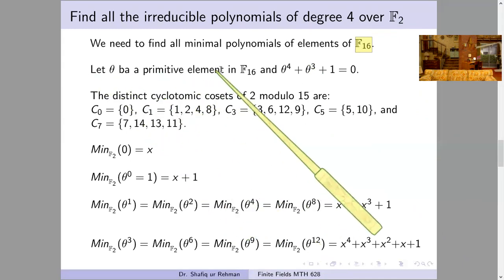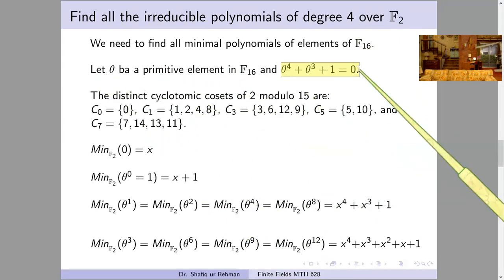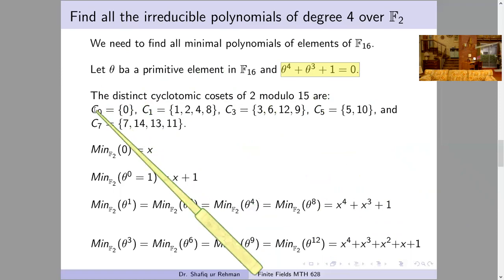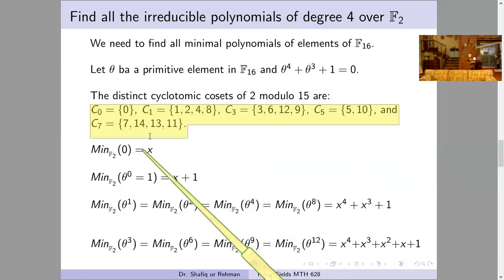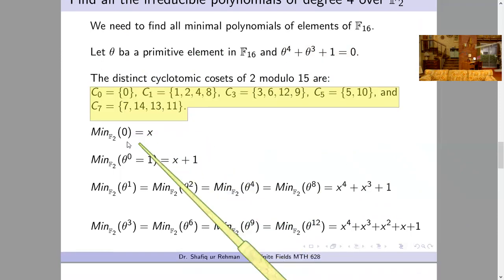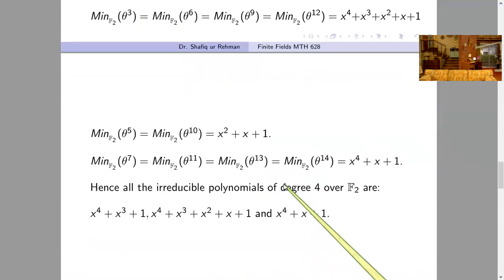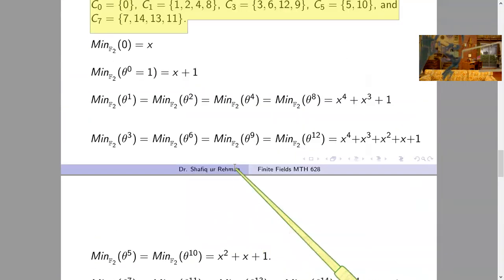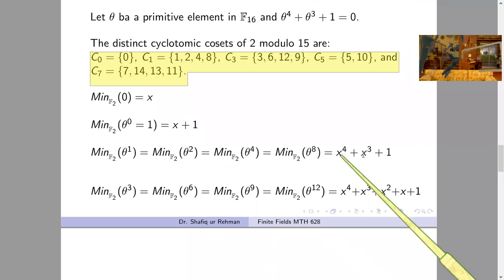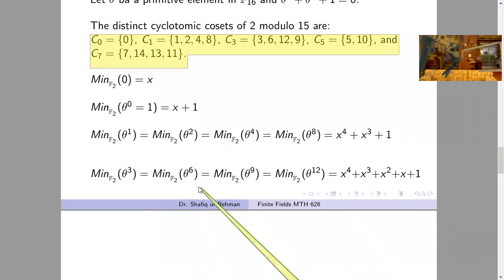Let theta be a primitive element, theta satisfies this relation, then these are the cyclotomic cosets, and we will find all minimal polynomials. We know very well the process of finding minimal polynomials, and after finding these minimal polynomials, these four elements have the same minimal polynomial, these four also have the same.